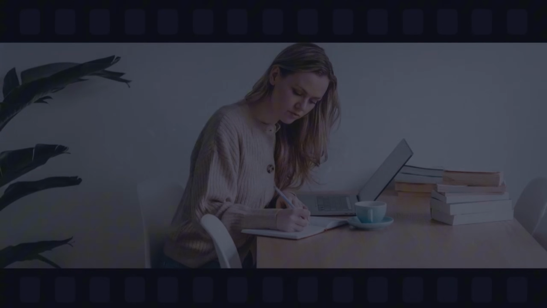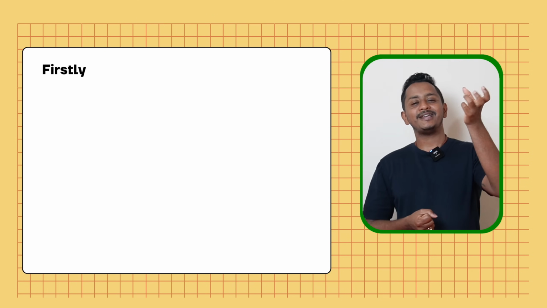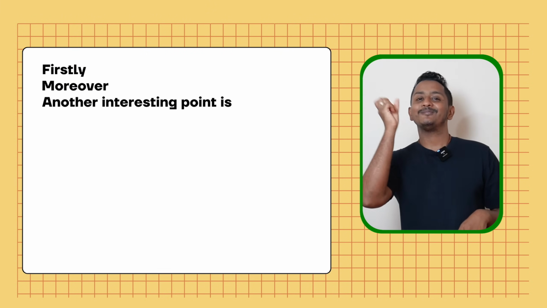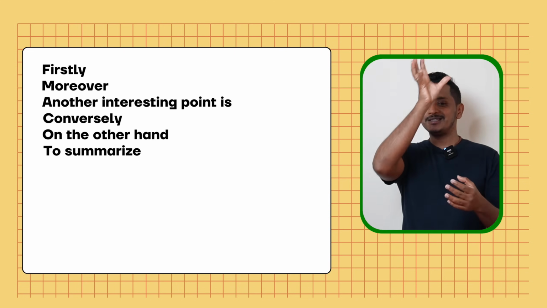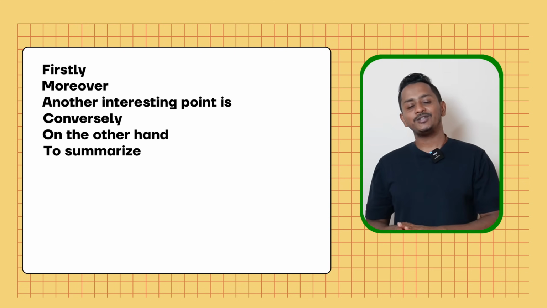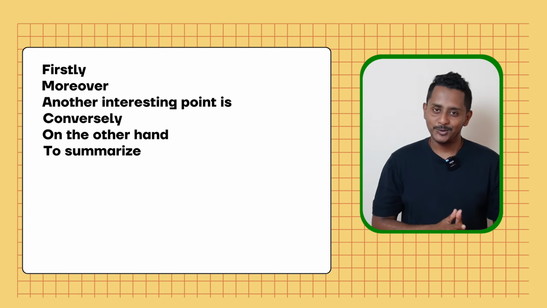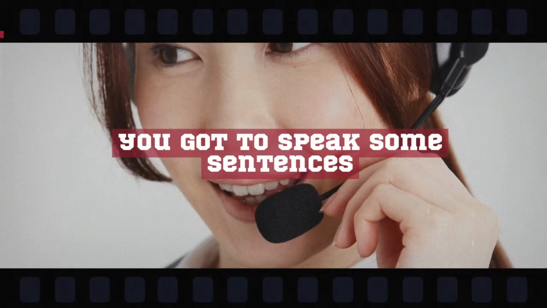What was the new method? Very simple. You can use a linker or a structure. Firstly, moreover, another interesting point is, conversely, on the other hand, to summarize. These kinds of linkers are just a structure. Can I use it? 100% you can use it. Can I still use some keywords? Word, comma, word, comma, word? Absolutely no. You gotta speak some sentences. So this is the new method and you have to speak for more than 20 seconds no matter what.